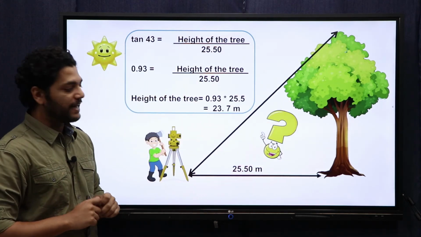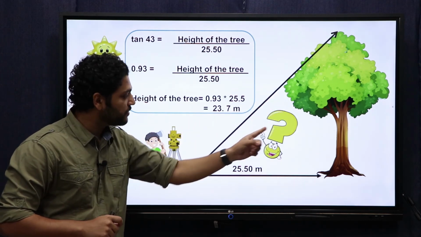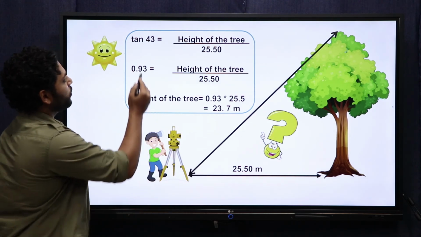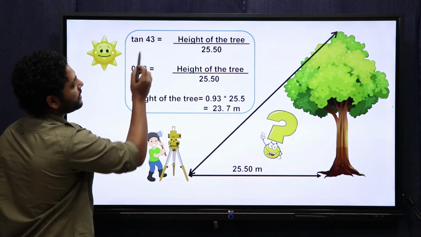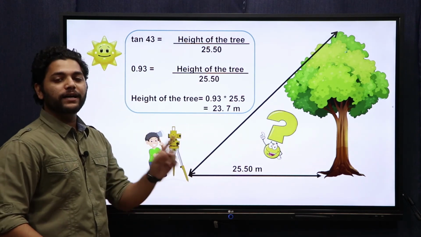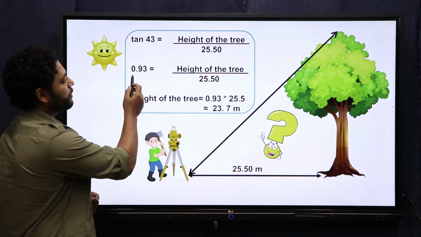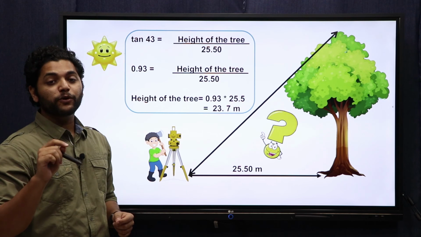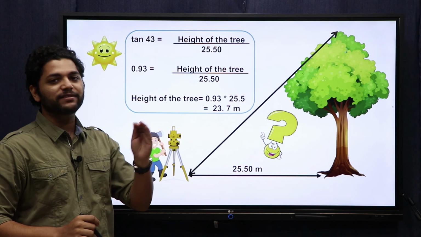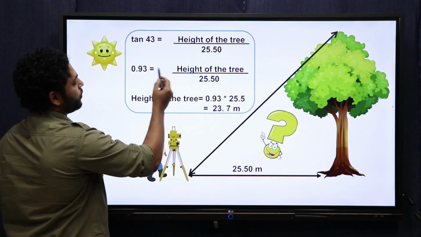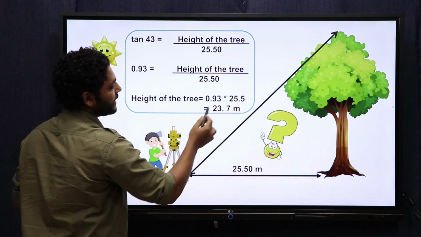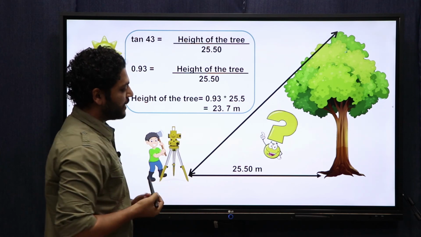We already discussed that the ratio of the opposite side to the base is equal to the tan of this angle, right? So if this is 43 degrees, tan of 43 would be equal to height of the tree divided by the base. Now using a calculator you can find what is tan 43, which comes out to be 0.93. Now I hope you remember that tan 45 was equal to 1. So obviously tan 43 has to be somewhat less than 1, right? So 0.93 equal to height of the tree by the base. So height of the tree would be equal to 0.93 into 25.5, which is 23.7 meters.